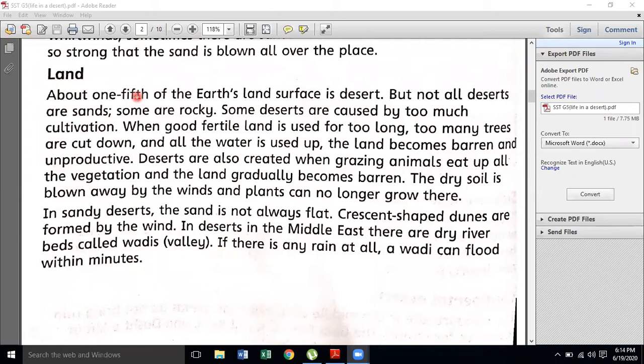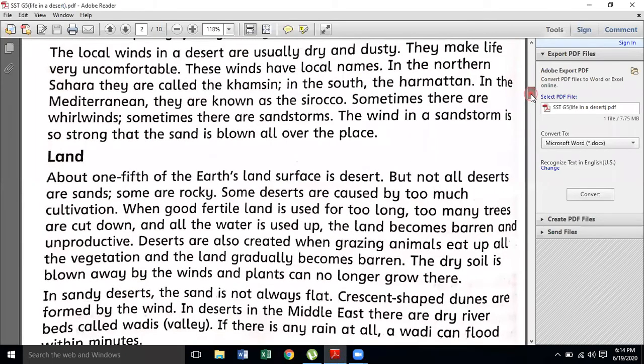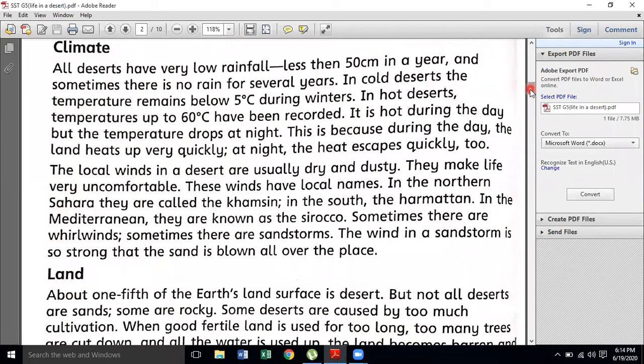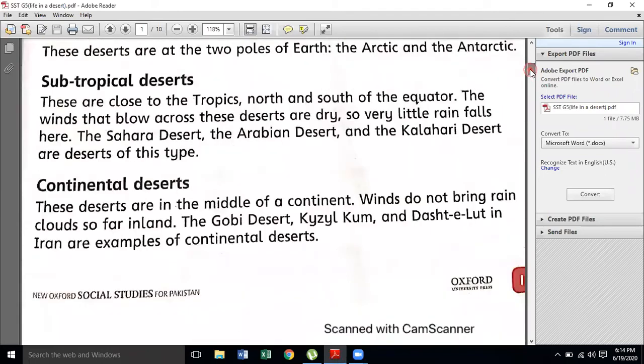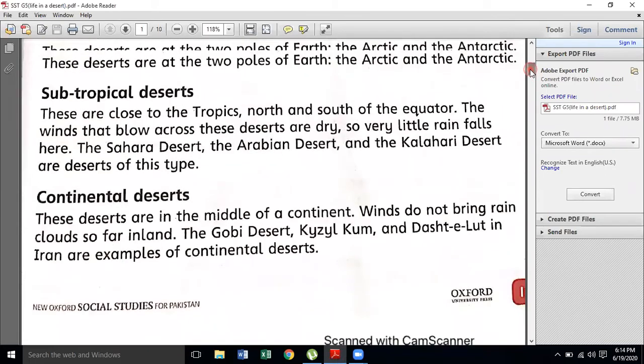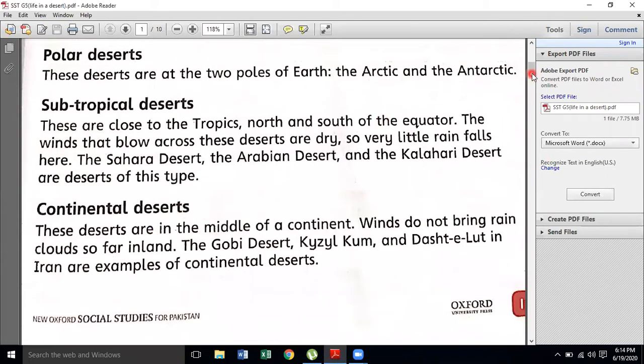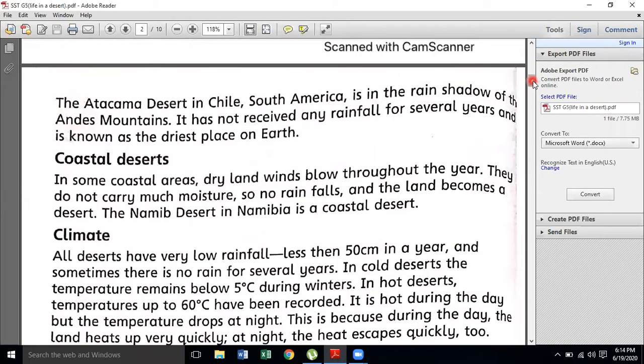Before starting my new lesson, I would like to give a brief review of my previous lesson. In our previous lesson, we discussed some important features of the deserts, including the types of deserts, such as subtropical deserts, polar deserts, continental deserts, and coastal deserts. I'm giving you a brief review.